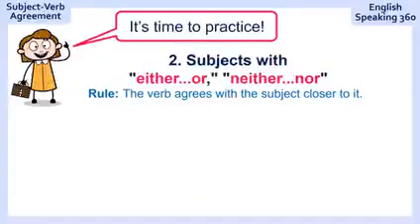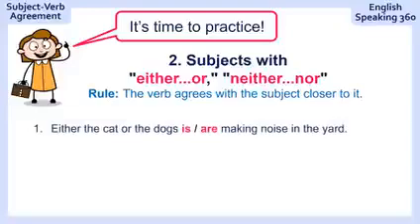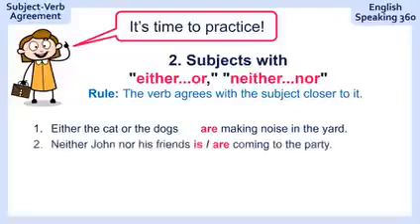Now it's time to practice. Question 1. "Either the cat or the dogs making noise in the yard." It should be easy because you know the rule now. It has to agree with the dogs. The dogs are making noise in the yard. "Neither John nor his friends coming to the party."